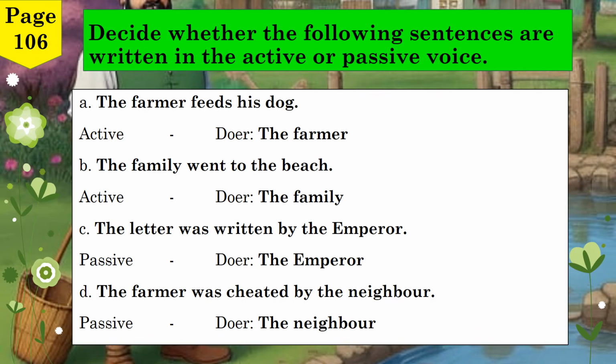Sentence C. The letter was written by the emperor. This sentence is in passive voice. The action is being received by the letter, and the doer is the emperor. Sentence D. The farmer was cheated by the neighbor. This is in passive voice. The doer is the neighbor, while the farmer is the one affected by the action. So, remember, active voice focuses on who is doing the action, while passive voice highlights who or what is receiving the action. Let's continue to the next part of the lesson.